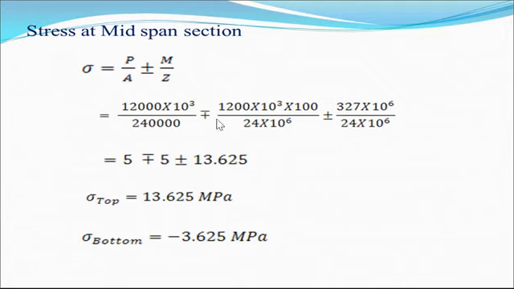Now at the midspan section, repeat the same procedure. 327 into 10 raised to 6 bending moment is there, prestressing force is the same.